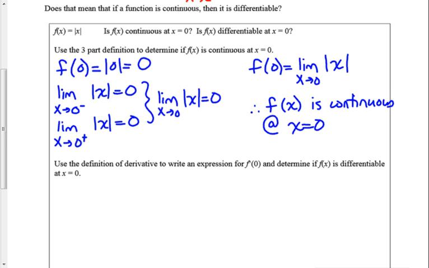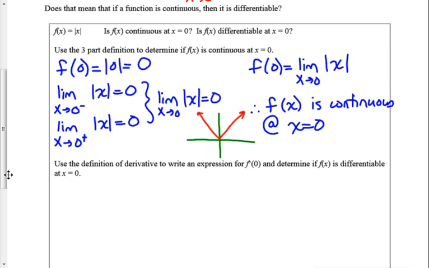Now, just quickly, I'd like to think about what this graph looks like. So I'm just going to give myself a real quick sketch right here. And the absolute value of x is just your V shape. And yes, that is continuous. I can draw it without lifting up my pencil. So let's move on to the definition of the derivative.